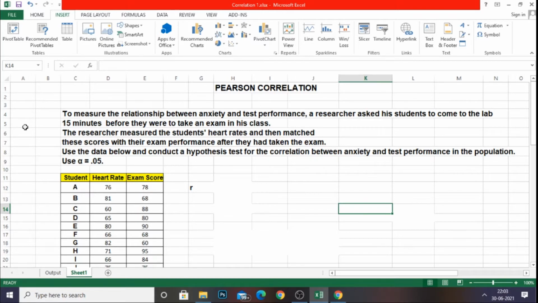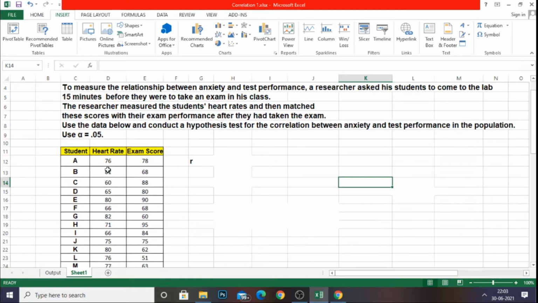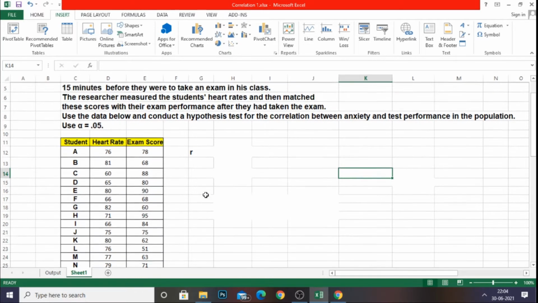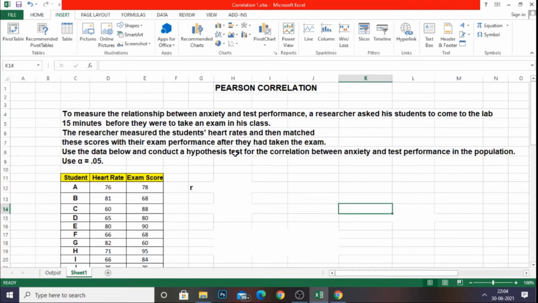Use the data below and conduct a hypothesis test for the correlation between anxiety and test performance in the population. Use alpha equal to 0.05, the significance level we are going to test. I have the list of 14 students, and the heart rate as well as the exam score have been recorded. With this sample, we are going to apply Pearson correlation.